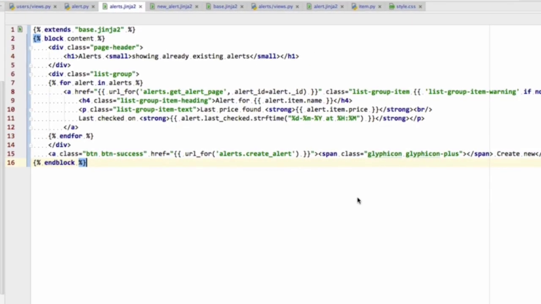We can do something else though. We can also add a small glyph icon to the heading, just to make sure that users know what that means.